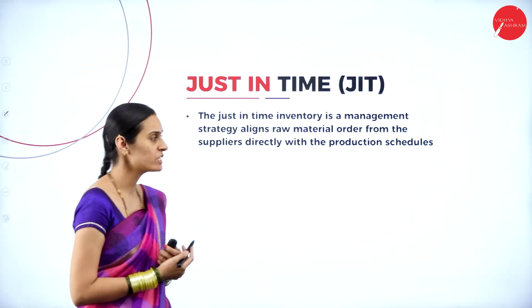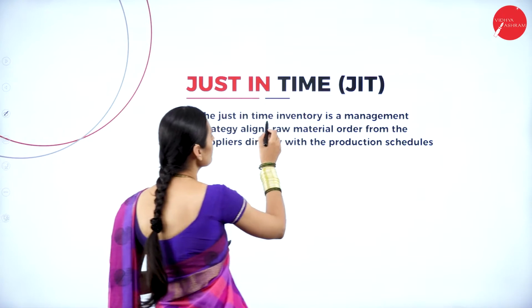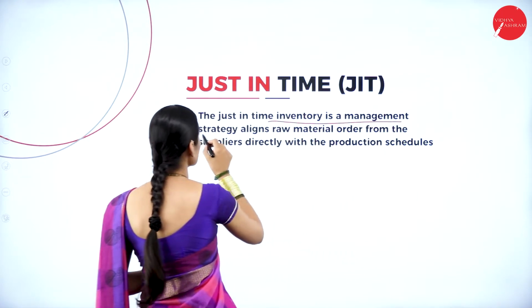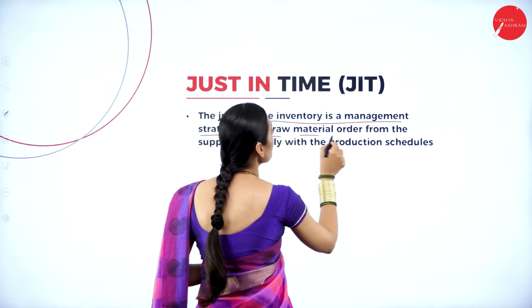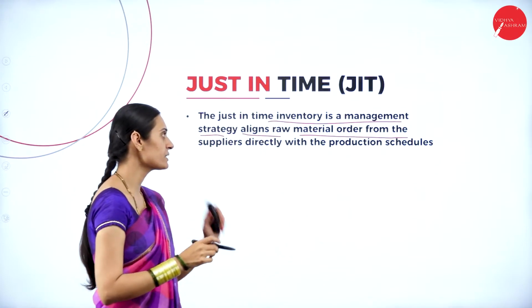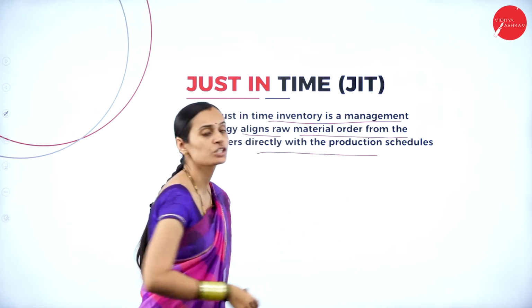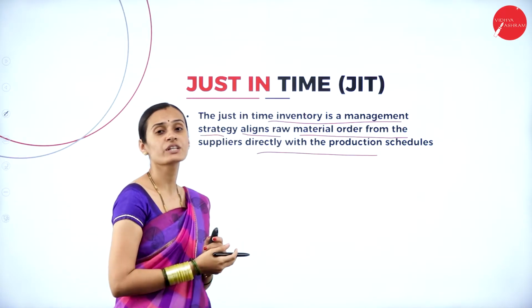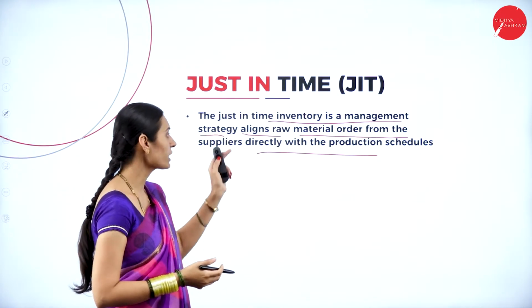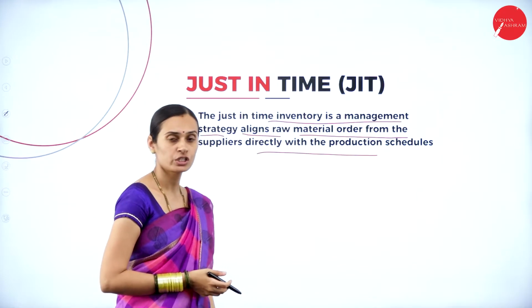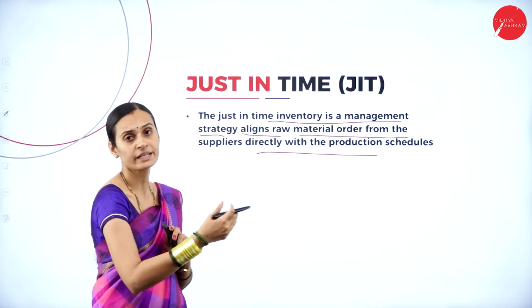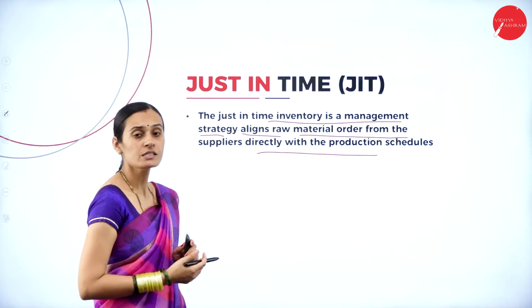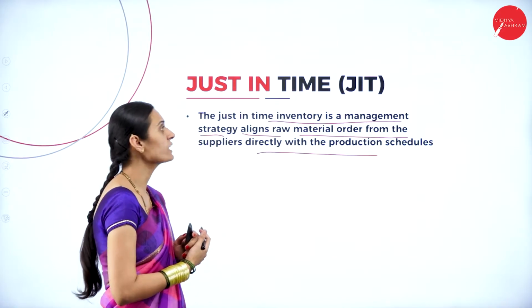What is the meaning of just in time? The just-in-time inventory is a management strategy that aligns raw material orders from the suppliers directly with the production schedules. Yes, this is about alignment of raw materials supplied by the suppliers directly with the production schedules, how you are going to arrange the raw materials. What are the advantages of just in time?